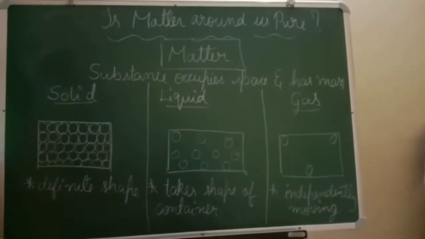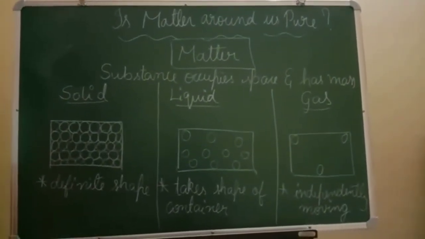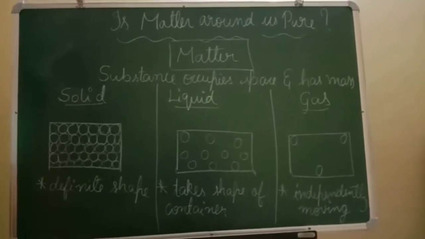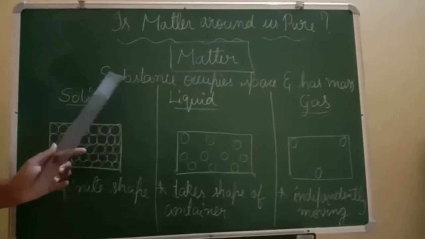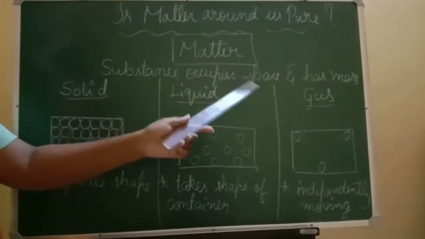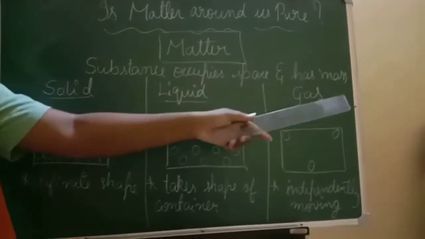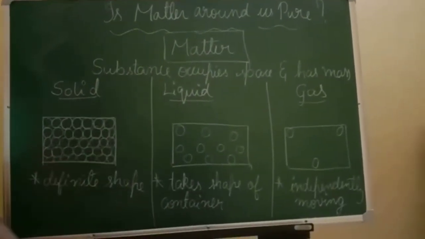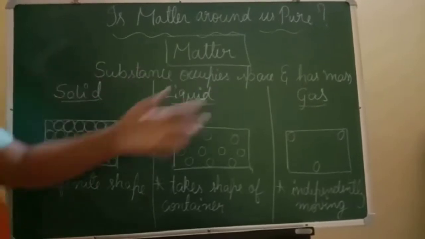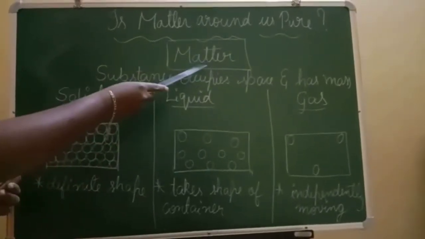So tell me, whether matter is pure around us. Do you know what is matter? First, let us study what is matter. Matter is a substance which occupies space and has mass. Any object in the universe, if it occupies space and has a mass, we call it matter.